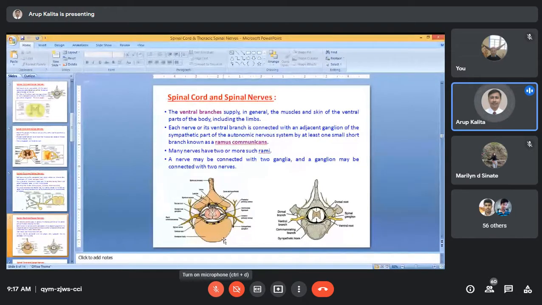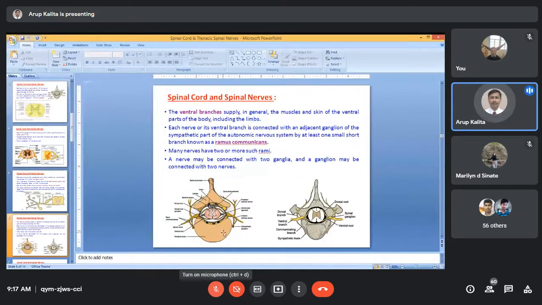Don't confuse them. One is the spinal ganglion, which is formed only on the dorsal root, whereas the other, the sympathetic ganglion, you will get connecting to the ventral root, and that is part of the autonomic nervous system.